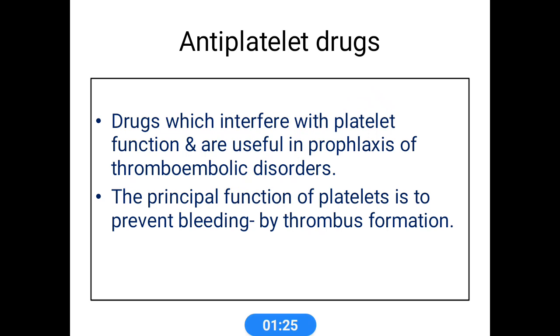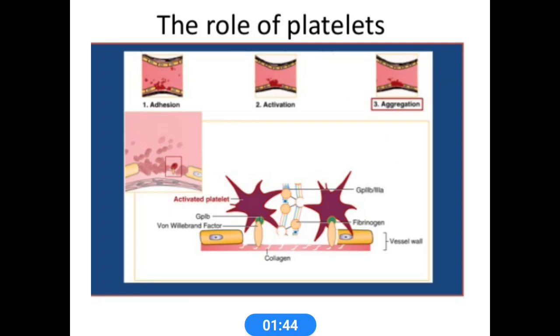So these antiplatelet categories of drugs mainly interfere with platelet function and are useful in the prophylaxis of thromboembolic disorders. The principal function of platelets is to prevent bleeding by thrombus formation. There are mainly three steps involved in platelet formation: adhesion, activation and aggregation.